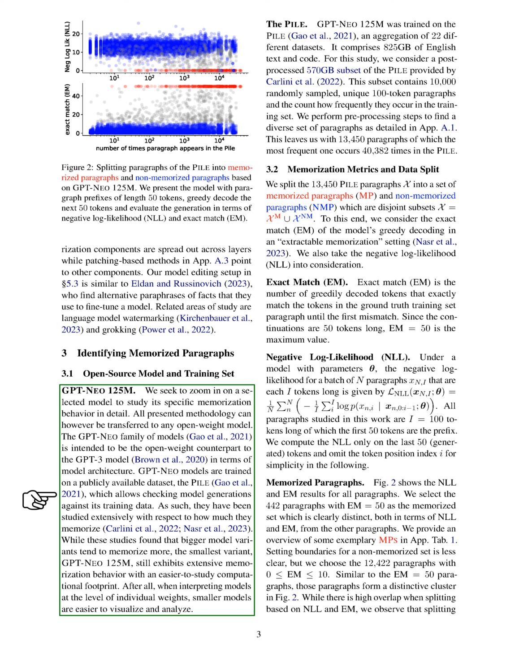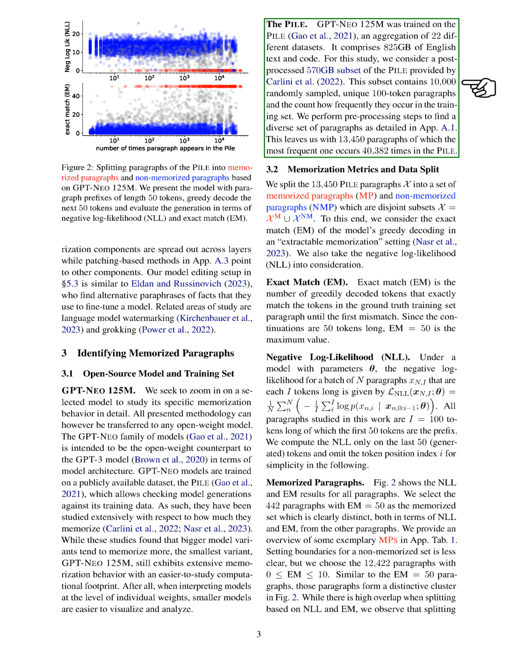Studies have shown that larger versions of these models tend to memorize more information, but even the smallest variant, GPT-Neo 125M, shows significant memorization behavior in a more manageable computational size. Smaller models are easier to understand and analyze at the level of individual weights. GPT-Neo 125M was trained on the PILE dataset, which consists of a large amount of English text and code.